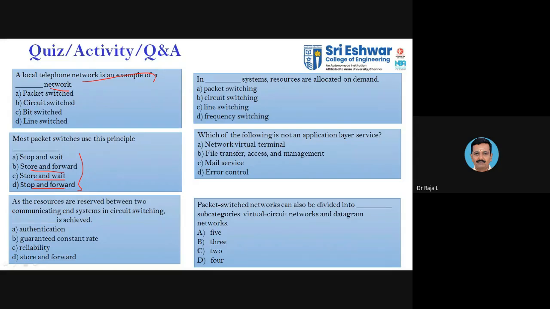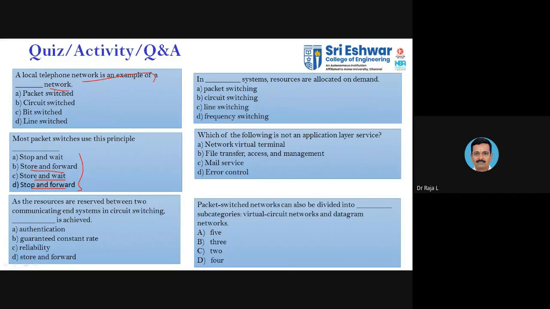You can answer. Most packet switches use the principle of: stop and wait, store and wait, stop and forward, or store and forward? Which one is it? Yes, store and forward. First let the packets arrive, that's why you have queuing delay. You have store and forward.